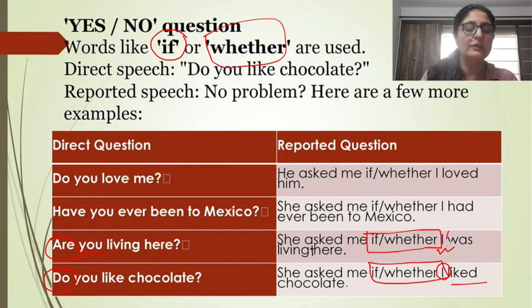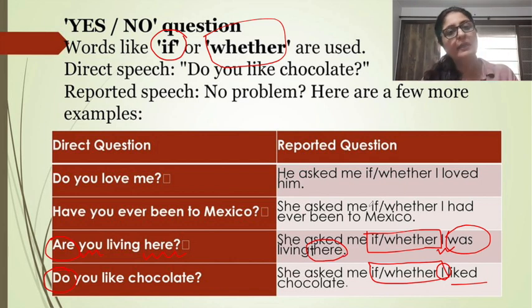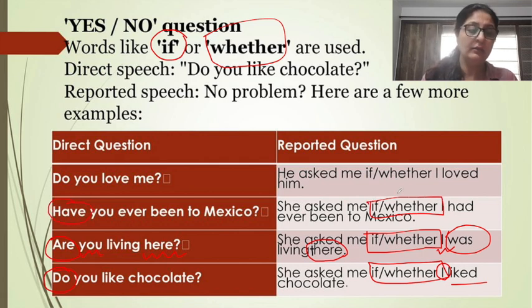So if I was living, and here it's a place reference word, this changes to there. Here changes to there. Have you ever been to Mexico? Again, it is either a yes or a no question, so it will begin with if or whether. Have changes to had, and you changes to I. Whether I had ever been to Mexico.